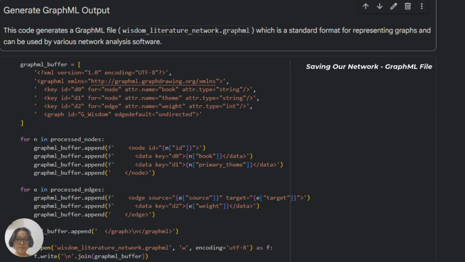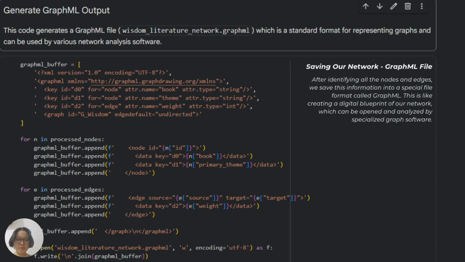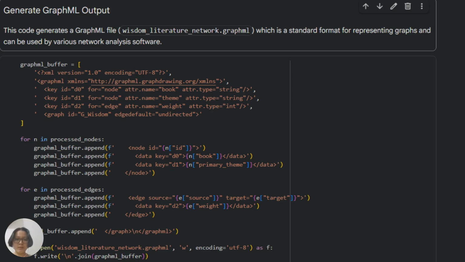Next, saving our network. So in this part of the code, we save the information into a special file format called GraphML. This is like creating a digital blueprint of our network, which can be opened and analyzed by specialized graph software.